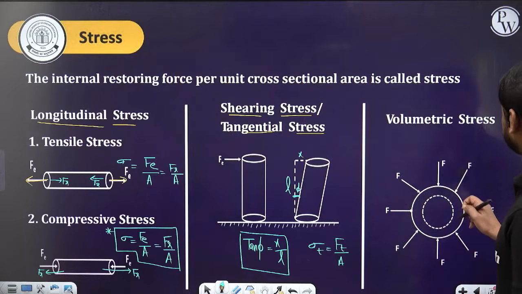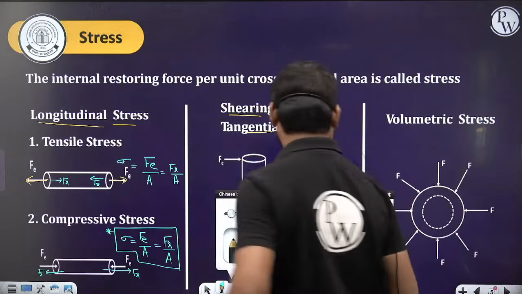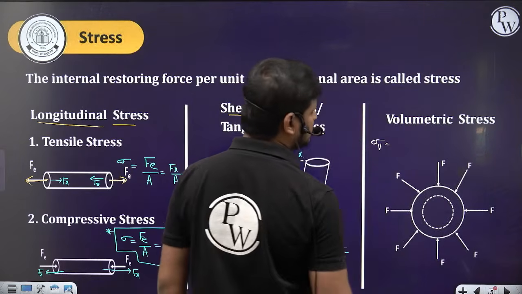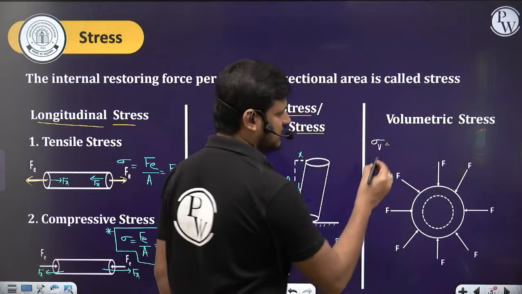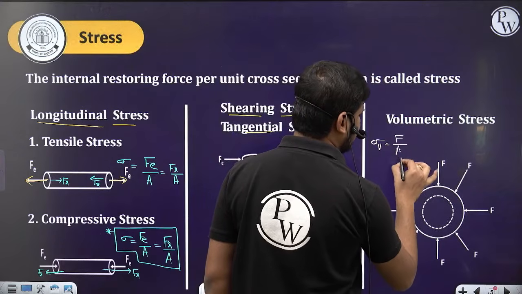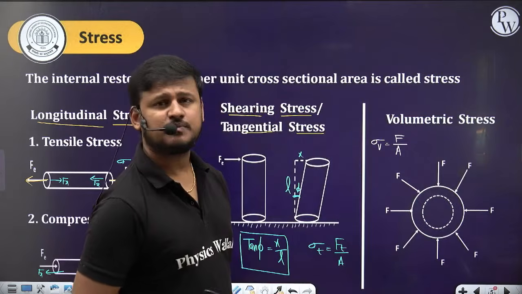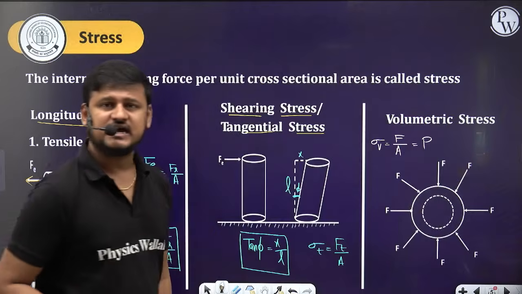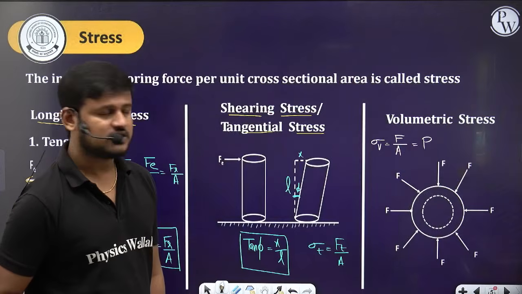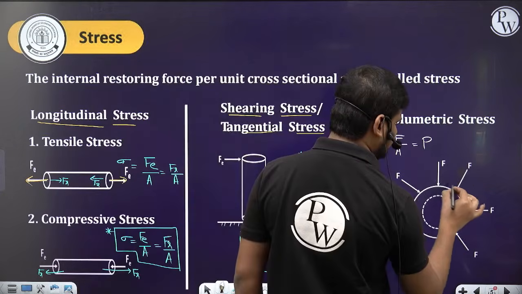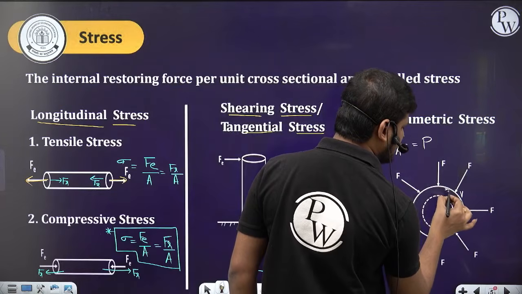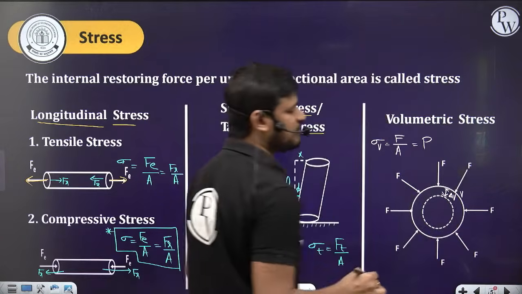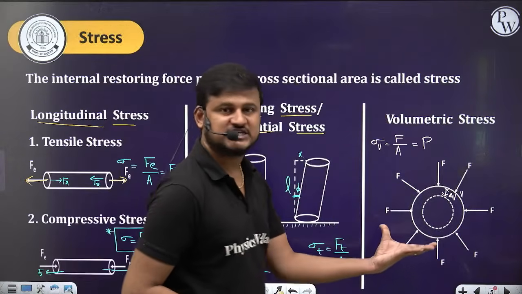See here. So initially, let's suppose, let me write. The volumetric stress is equal to the force upon the area, right? Shall I write the force upon area is also the pressure? Yes or no? So initially it's the original volume V. Now it is compressed by a volume delta V upon applying the force from all the directions.